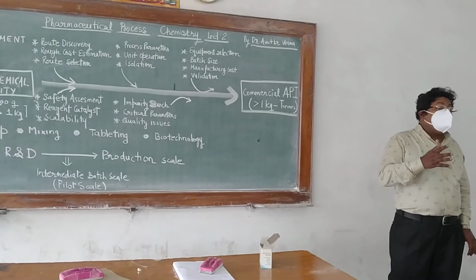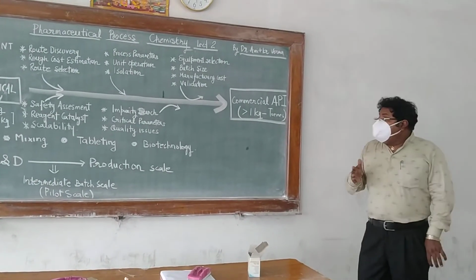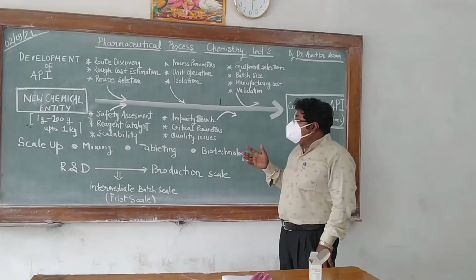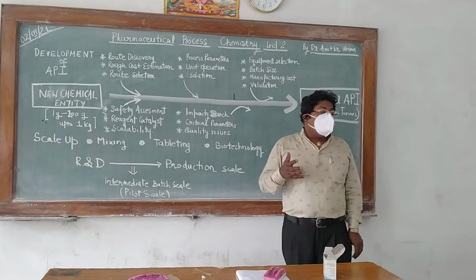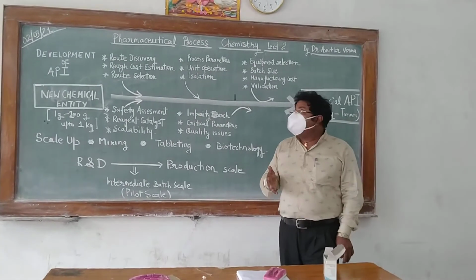We have to see the impurity research, how impurities affect our process, critical parameters and quality issues taken into consideration.